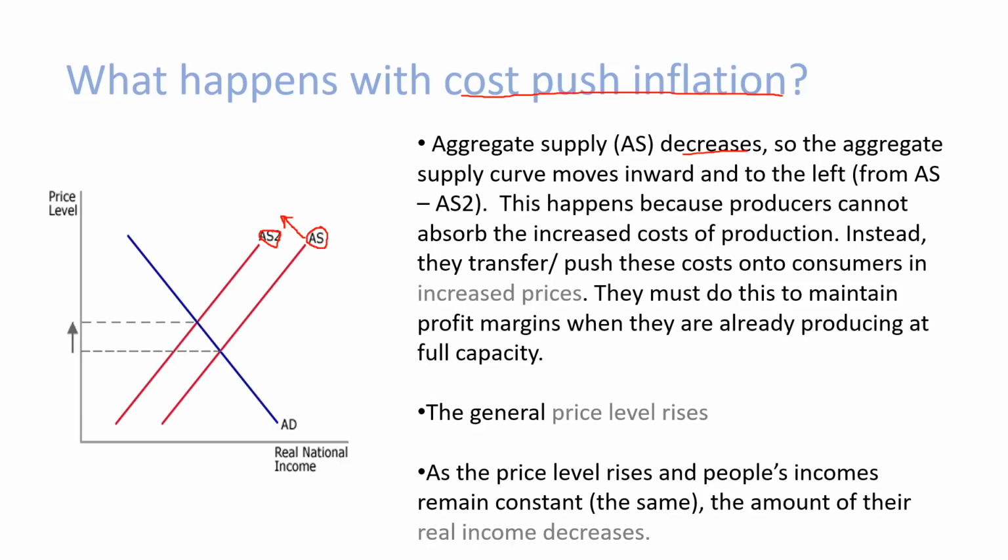Instead, they transfer or push these costs onto the consumers in increased prices. They must do this to maintain profit margins when they are already producing at full capacity. The general price level rises. As the price level rises and people's incomes remain constant, the amount of their real income decreases.